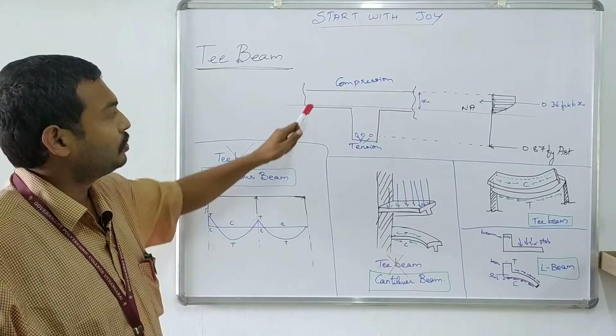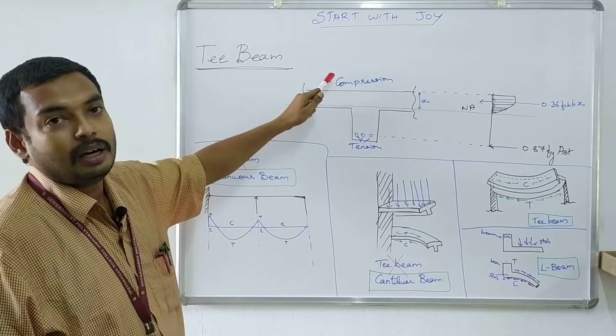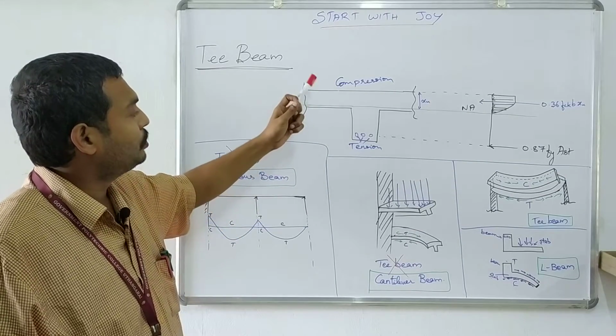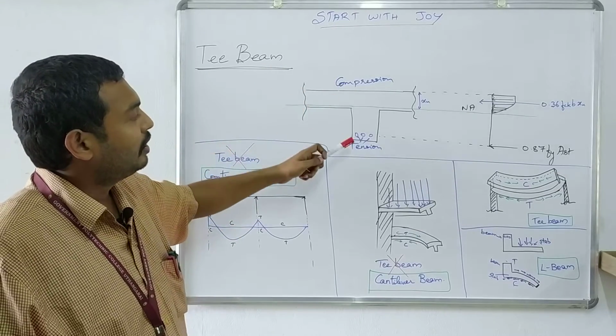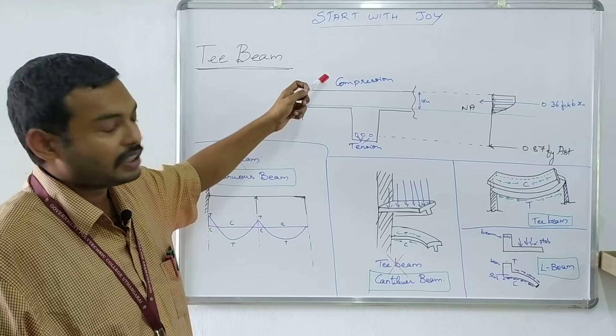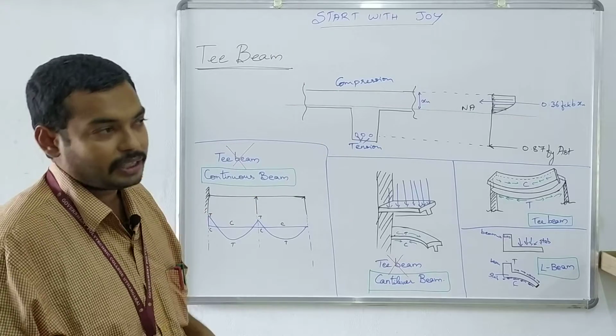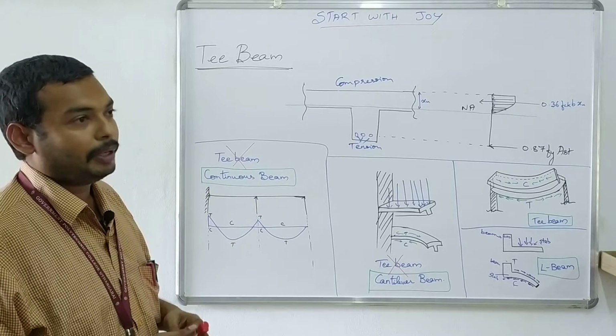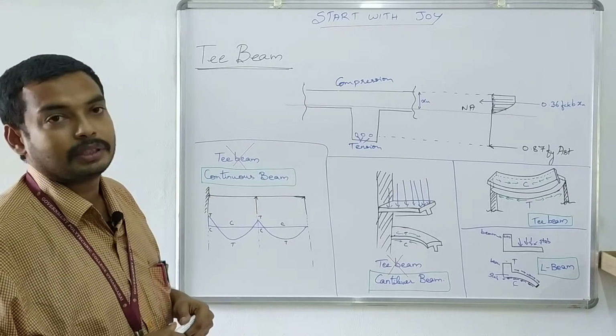The slab portion should act as a compression member, then only it will be called a T beam. If the beam is supposed to have compression and the slab is supposed to have tension, then it won't be called a T beam. It will be a rectangular beam and a slab as separate structural members.